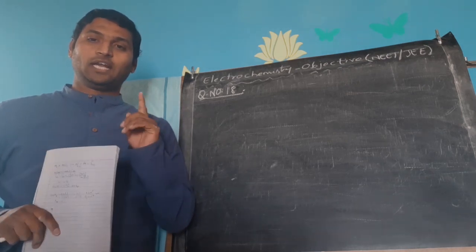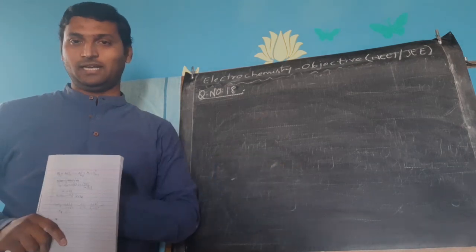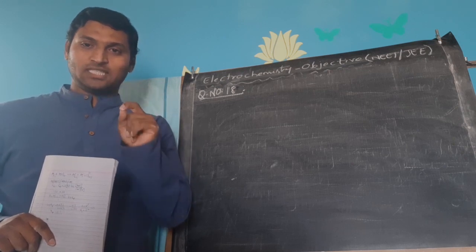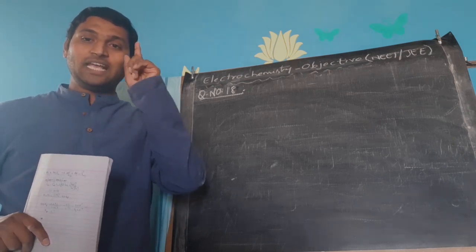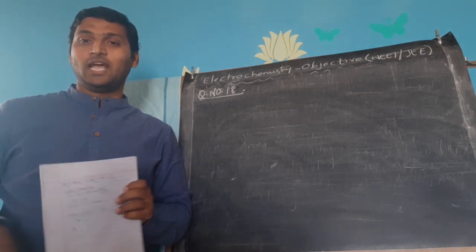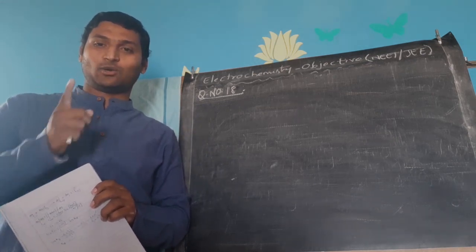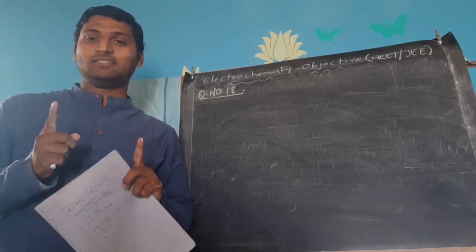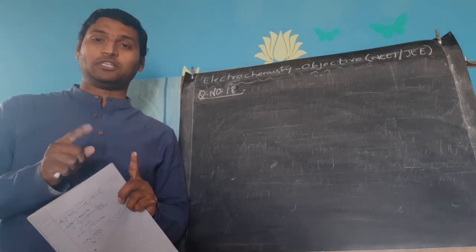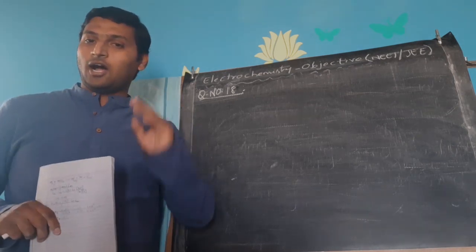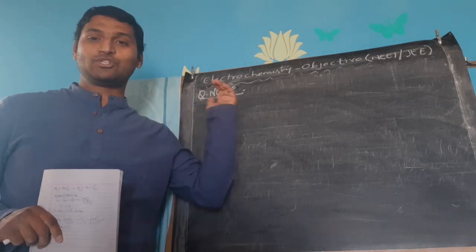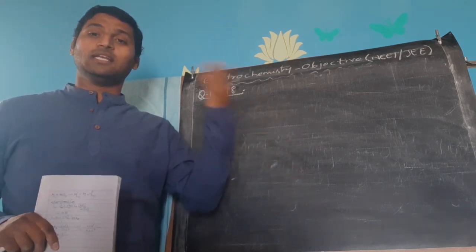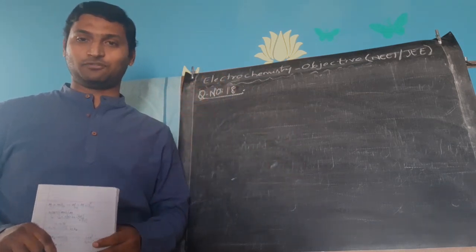Now, you can keep noticing by the end of this worksheet, that is question number 60, that plenty of questions are combined with the equilibrium chapter of first year. If you really need to answer electrochemistry questions strongly at NEET and JEE level, please revise equilibrium from first year, especially the ionic equilibrium part. The stronger you are at the ionic equilibrium part, the better you would solve the electrochemistry questions. Clear? And at the same time, while revising these questions, the concepts of equilibrium also keep getting revised for you.